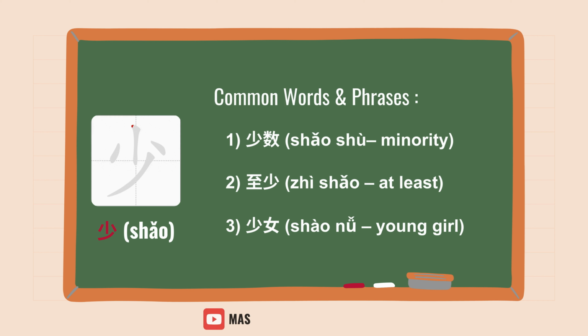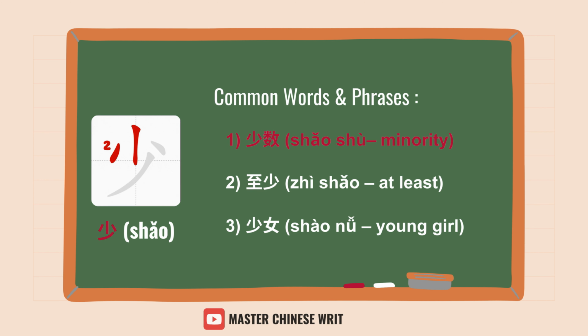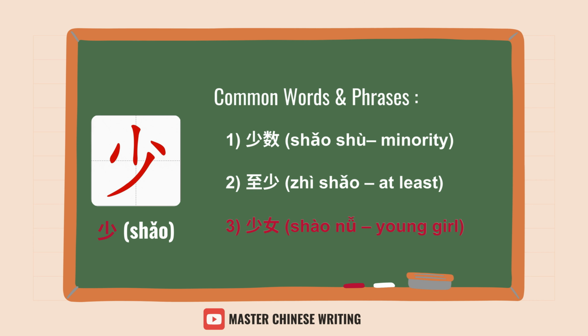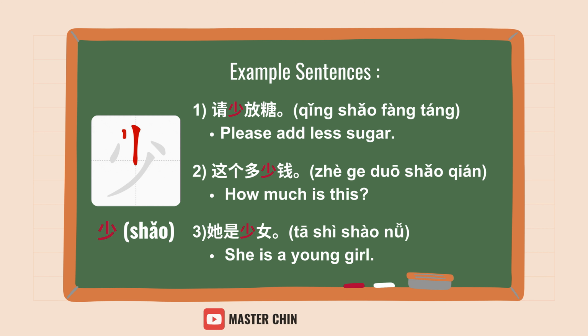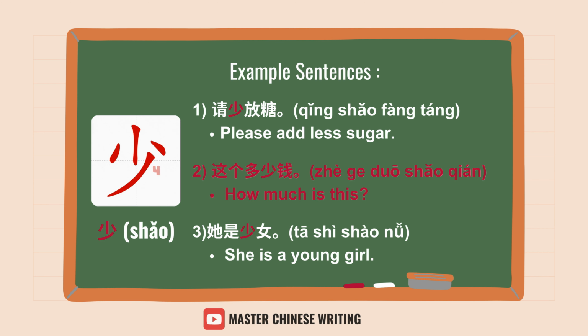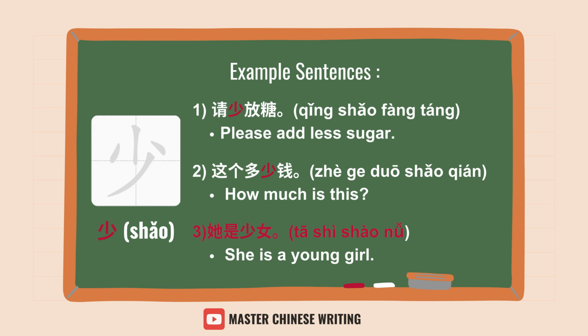Common words and phrases: 少数, minority; 至少, at least; 少女, young girl. Example sentences. 请少放糖, Please add less sugar. 这个多少钱, How much is this? 她是少女, She is a young girl.